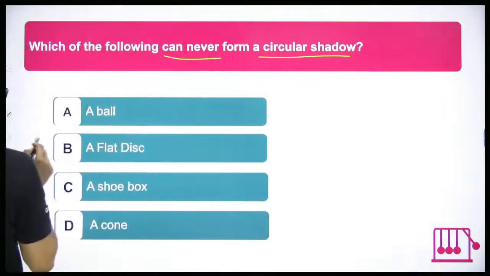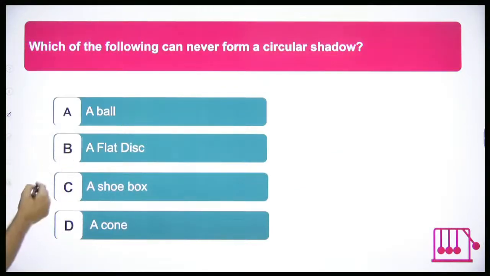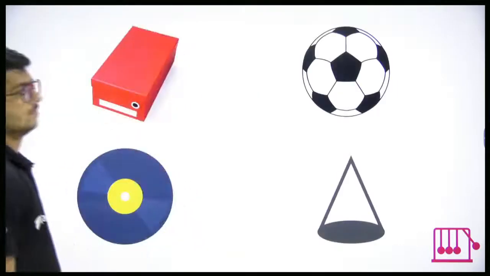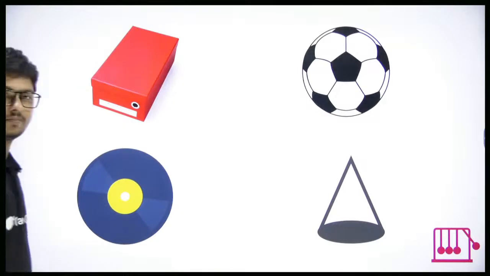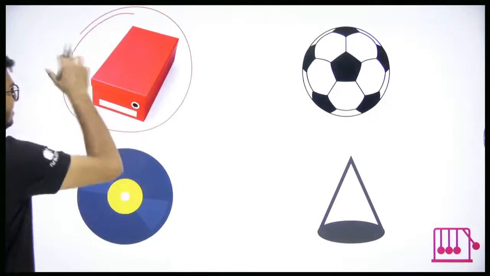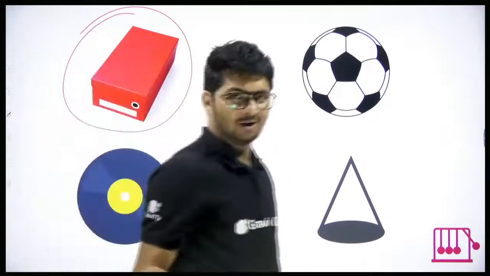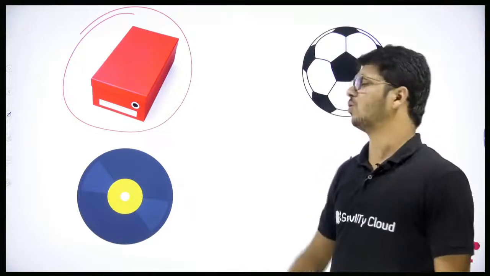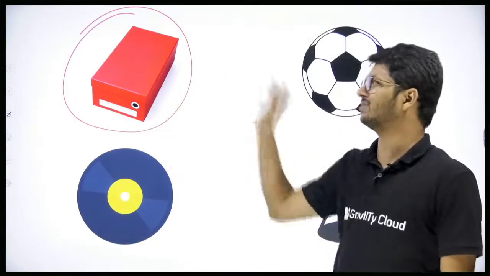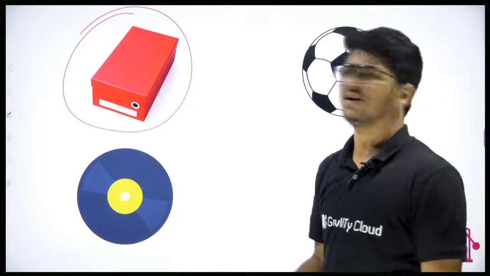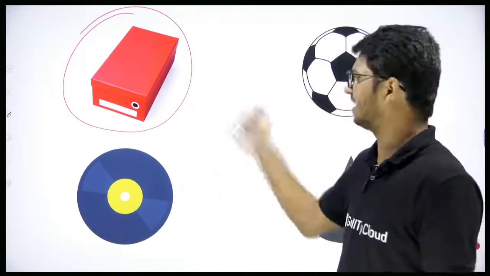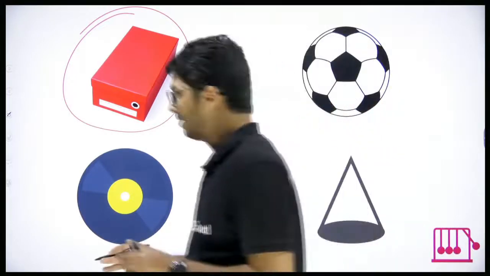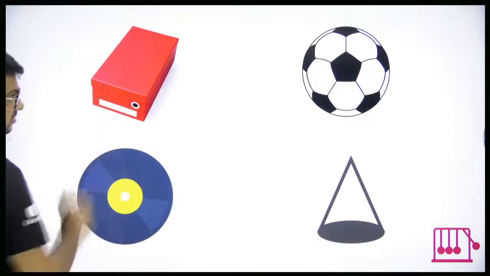But the correct answer is what? A shoebox. Because look at this. These are the shapes that we were discussing. See, when I look at the shoebox, generally this is the shape of a shoebox. That's how the normal shoebox will be. You can throw light from anywhere, from top, from front, from side, from back. It's up to you. You will never get a circular shadow. Never. There is no circle. There is no ball-like thing. So we will never get a circular shadow from this.